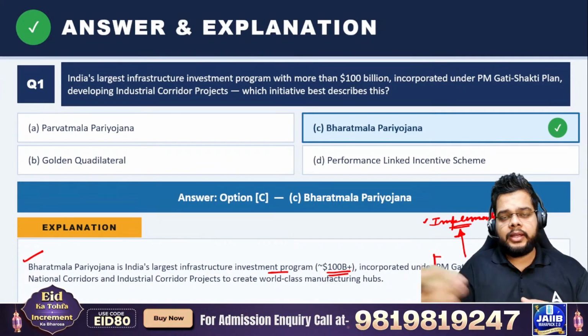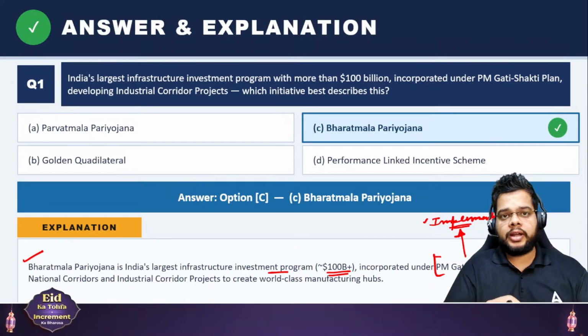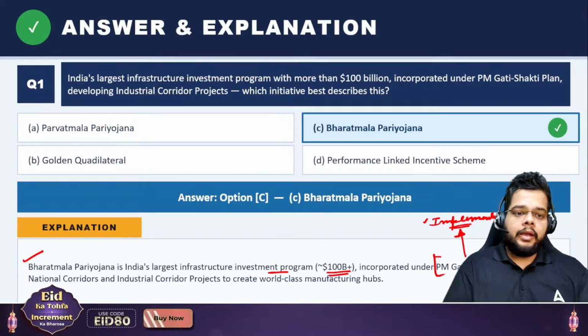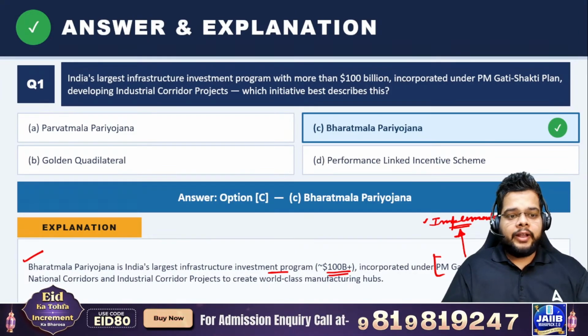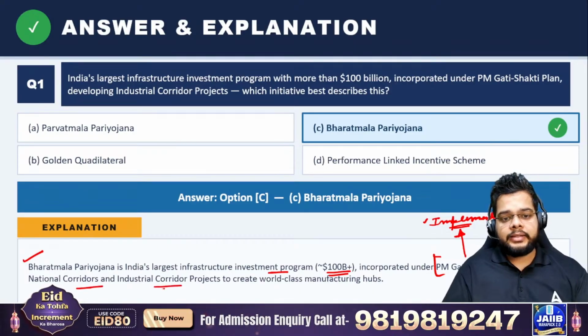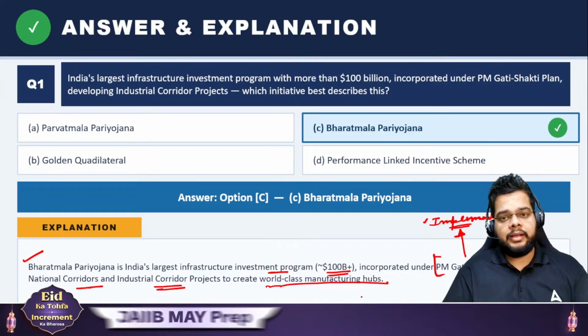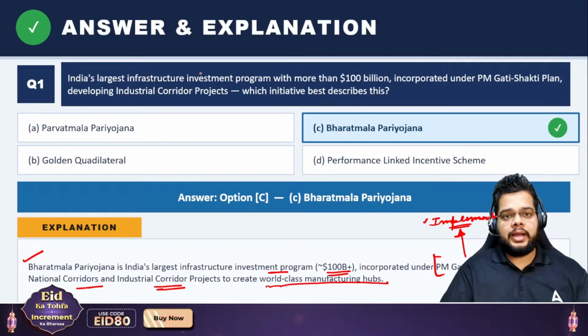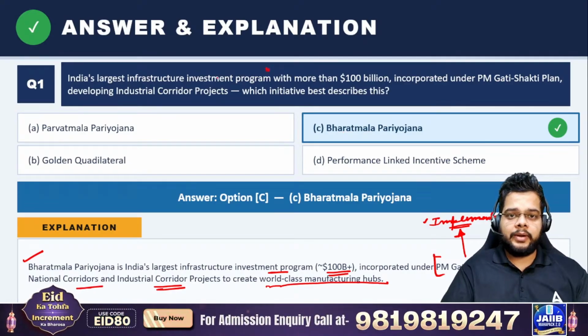That at every stage you must know what kind of implementation, what is the stage, what is the phase in which your project is for the implementation. Then Bharatmala Pariyojana will develop the national corridors and industrial corridor projects also, which will ultimately create world-class manufacturing hubs. So the most important part is that Bharatmala Pariyojana is India's largest infrastructure investment program.